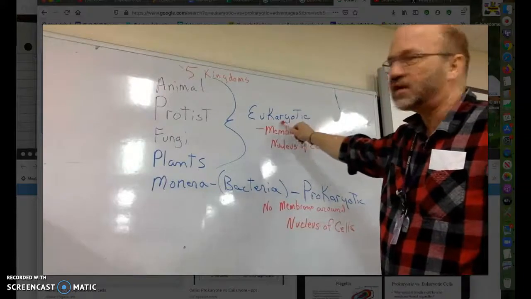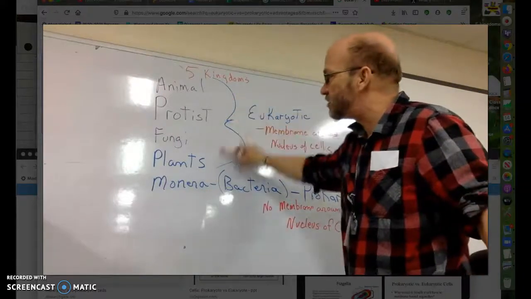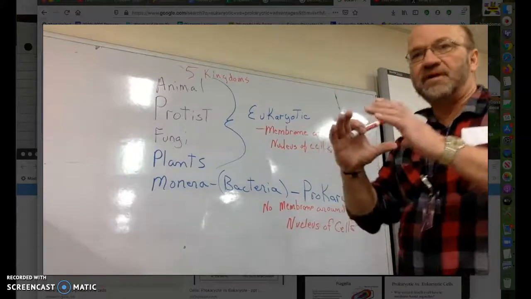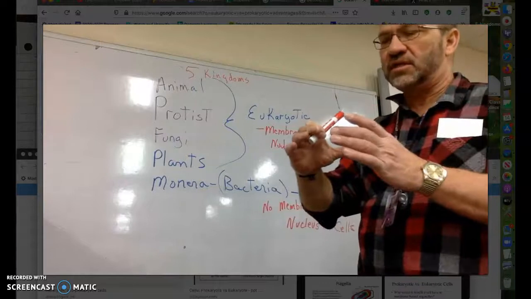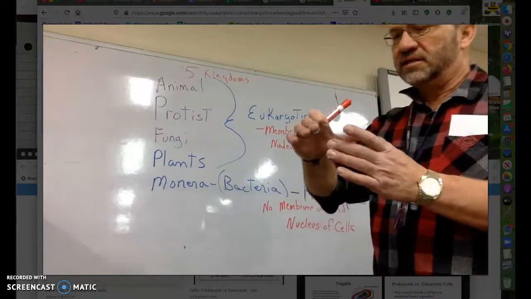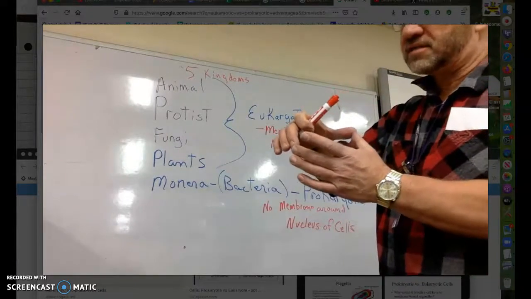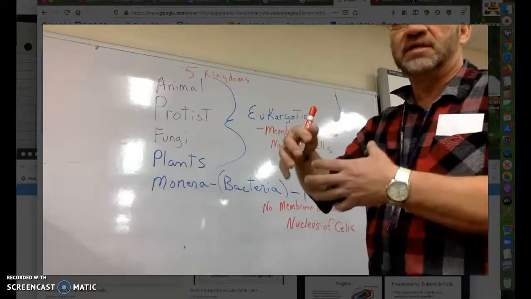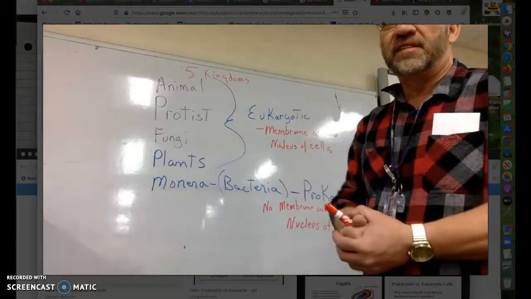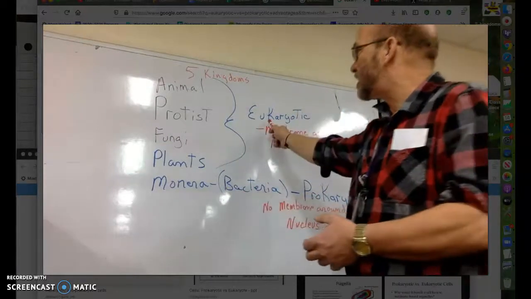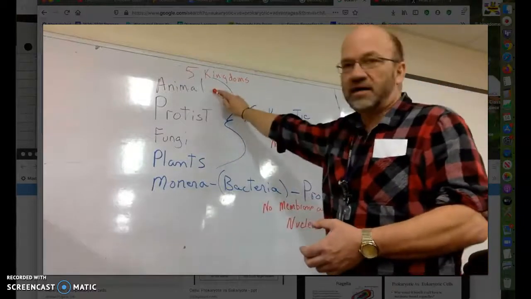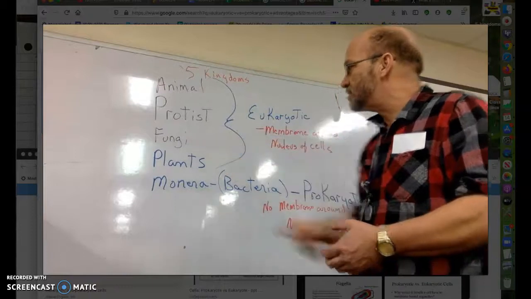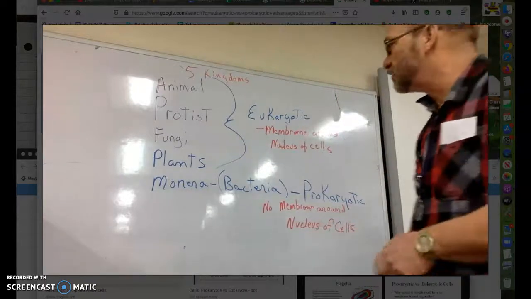The word eukaryotic means these creatures have a membrane around the nucleus of their cells. The membrane holds that nucleus together, and the cell contains all of these organelles, parts that work together to make another cell. That's what eukaryotic means. Now we are animals, so we are eukaryotic. Protists, fungi, plants, they all are eukaryotic.